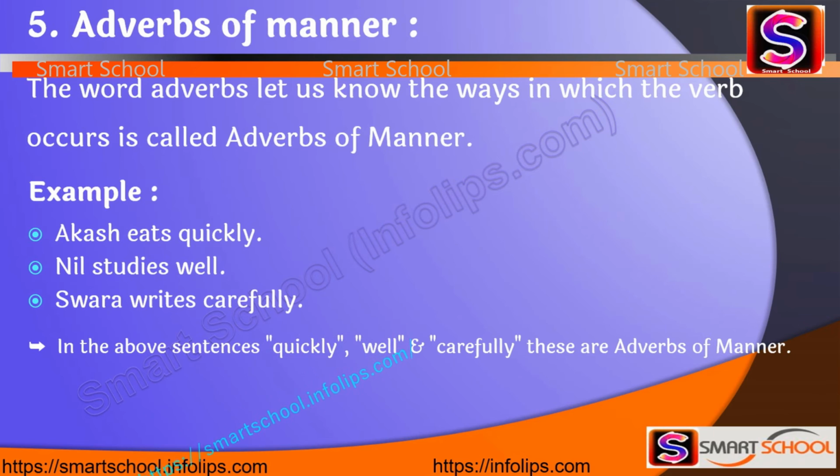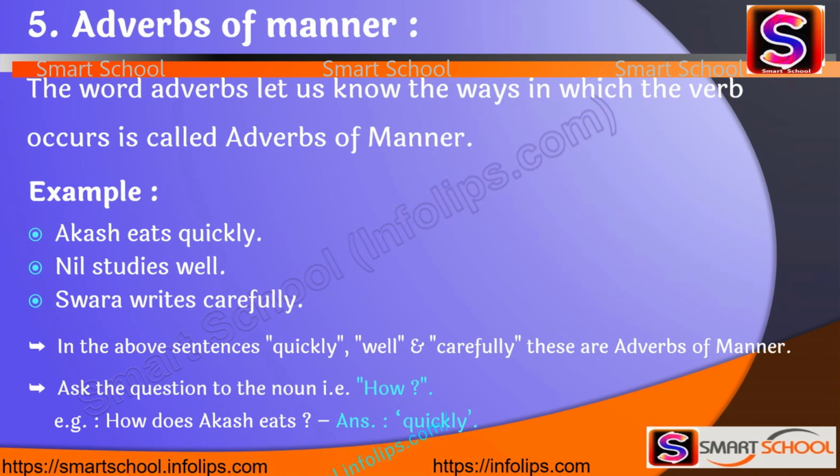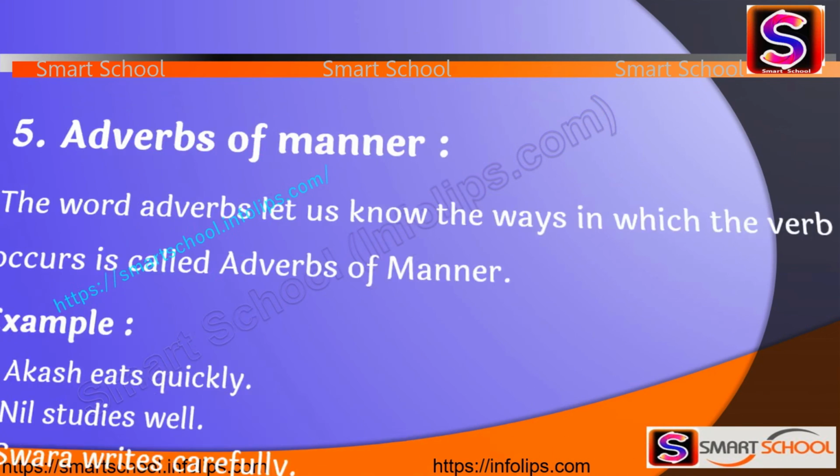So in these sentences, quickly, well, carefully are the adverbs of manner because these words describe how that action happens. Again, ask the question to the noun, that is, how. We take the first example, Akash eats quickly, and if we ask how does Akash eat, then we get the answer quickly. That's why quickly is the adverb of manner.